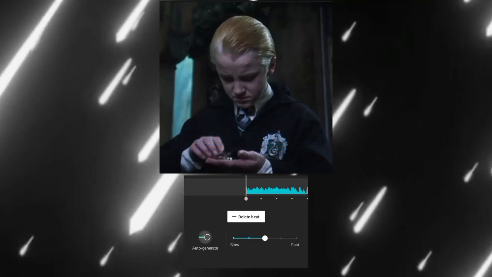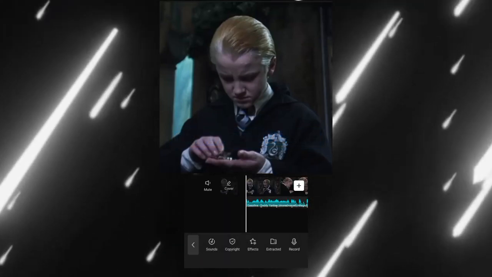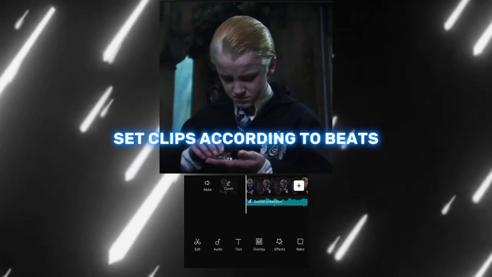Generate beats. Set clips according to beats.